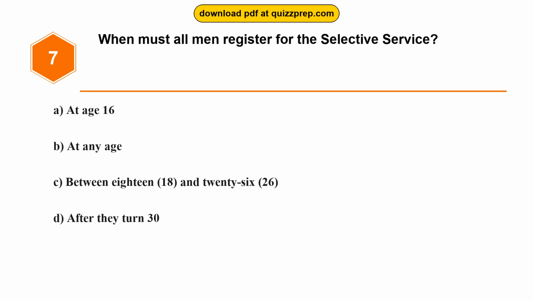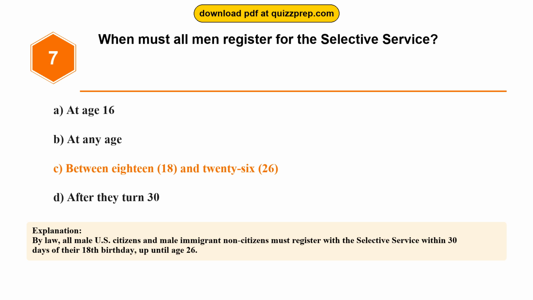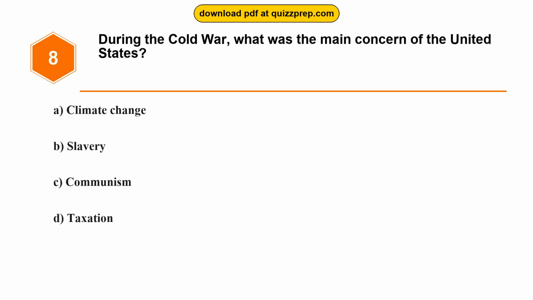Question 7. When must all men register for the Selective Service? Option A, at age 16. Option B, at any age. Option C, between 18 and 26. Option D, after they turn 30. The correct answer is option C, between 18 and 26. By law, all male U.S. citizens and male immigrant non-citizens must register with the Selective Service within 30 days of their 18th birthday, up until age 26.